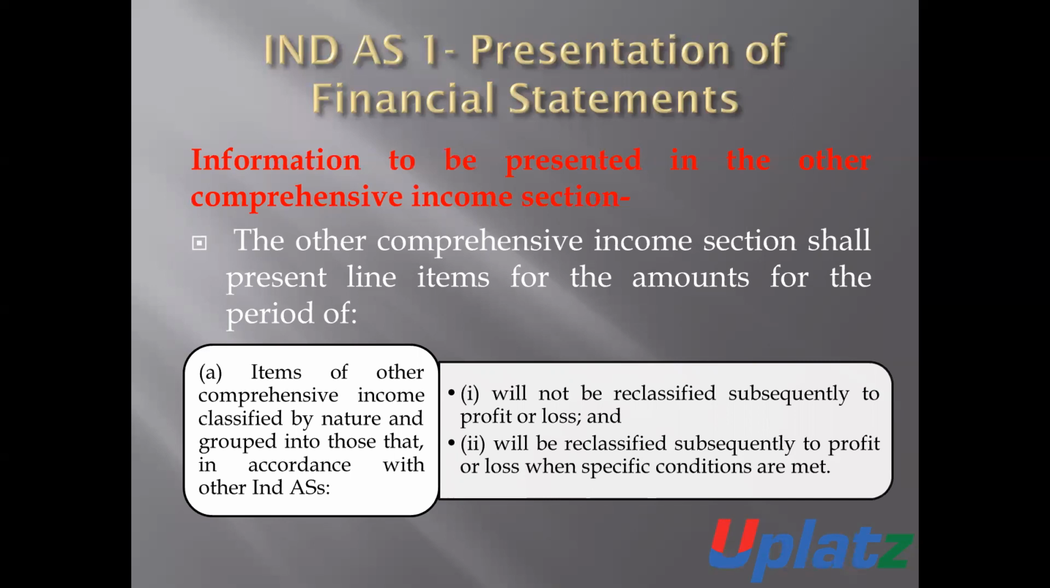accordance with other standards will not be reclassified subsequently to the profit and loss account and will be reclassified subsequently to the profit and loss account when specific conditions are met. That is, the other comprehensive income section shall present line items for the amount for the period of the items of other comprehensive income which are classified by nature and grouped into those in accordance with the other accounting standard